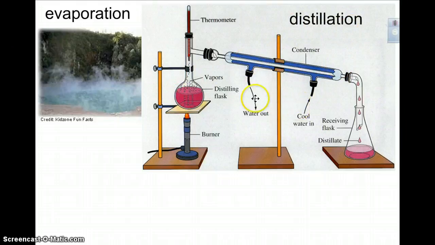If you look at this picture, you can kind of figure out what's going on. Okay, so here we have a mixture. Okay, it's a solution, so that's water mixed in with some other chemicals. It's being heated, so the water is going to evaporate out, and then it travels into this tube where it gets cooled, and so when water vapor gets cooled, it turns back into a liquid, and it travels down the condenser tube and into the receiving flask as a liquid. So the liquid has been separated out of this solution.